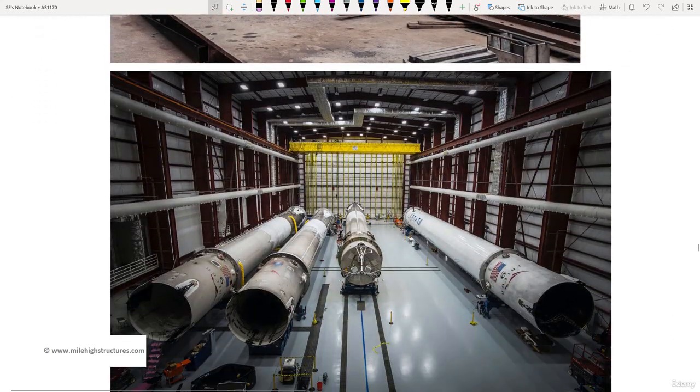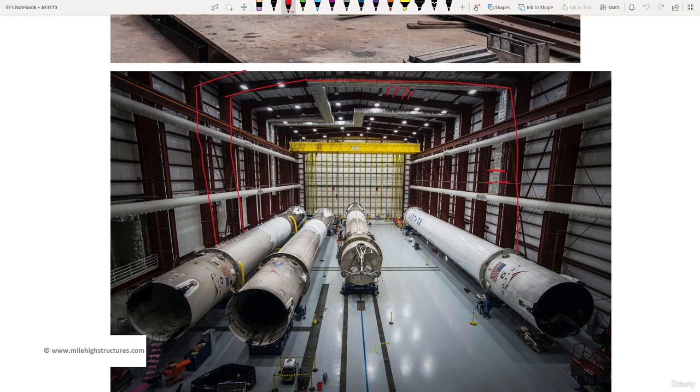This is also another example, and this is the picture of the SpaceX facility, the one that is owned by Elon Musk. Here you can see how the structural arrangement has been done. This is basically the portal. These are the portal frames that are supporting the structure itself. And these are known as the girts, the horizontal ones that support the sheeting, and these are the purlins. Purlins are basically the ones that support the sheeting on the roof. Both of them serve the same purpose, but their names are different.